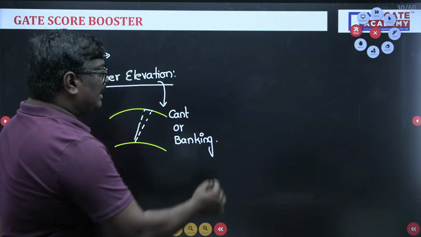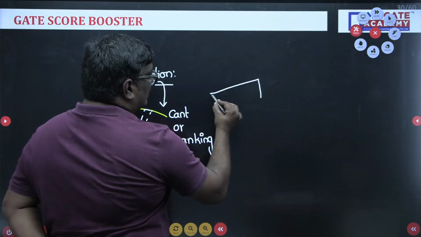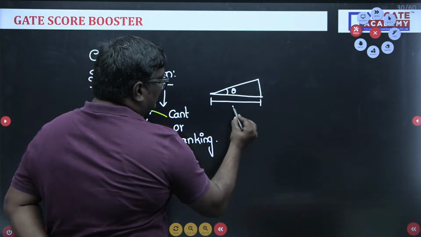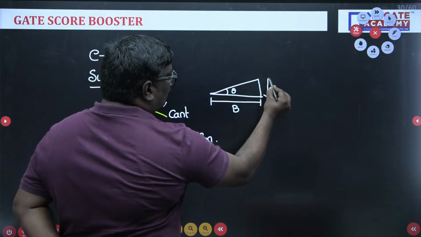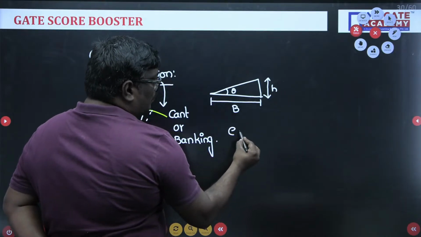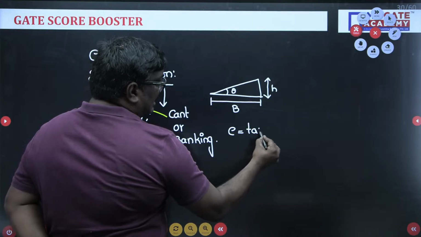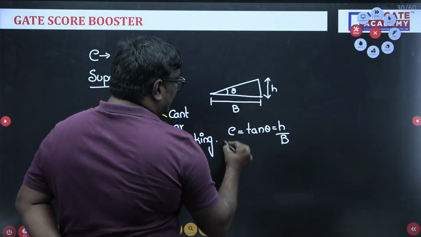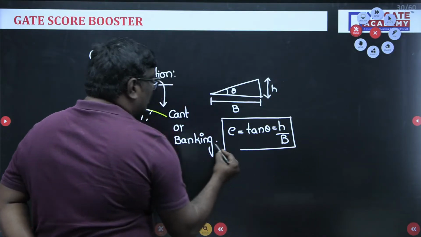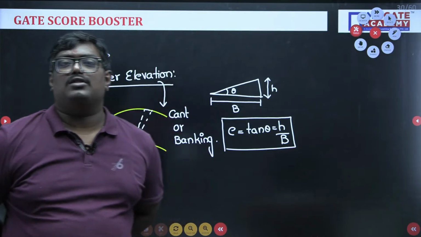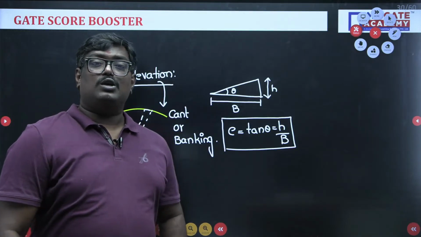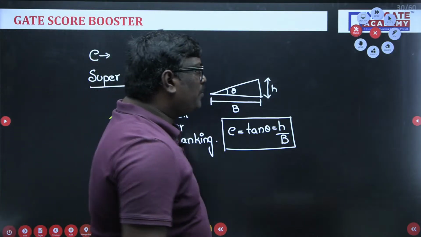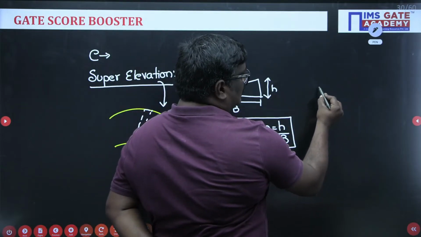So see students, if I consider this as theta, and this as the width of the road B, and this is the rise of outer edge of the pavement, here super elevation E or tan theta can be written as H upon B, where H indicates the rise of the outer edge and B indicates the width of the road.